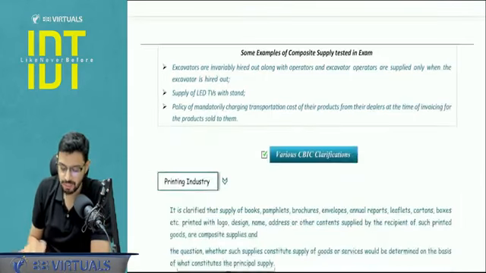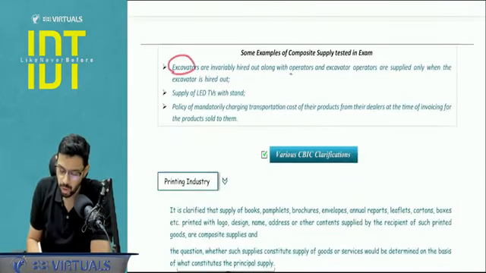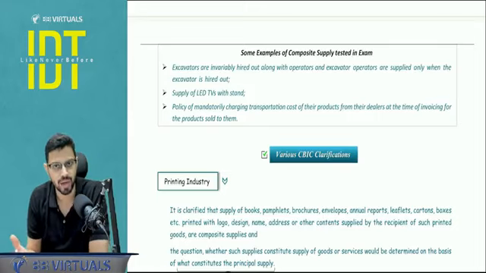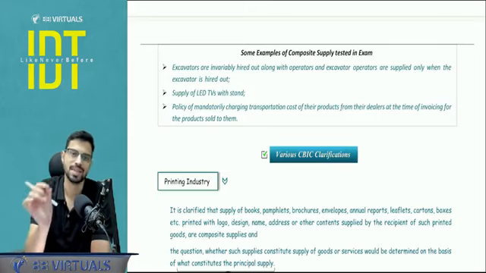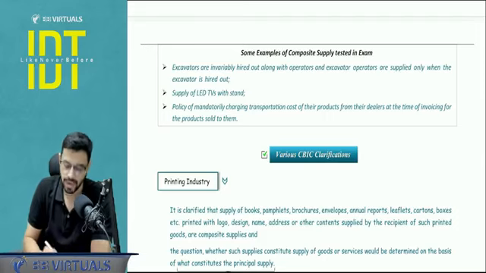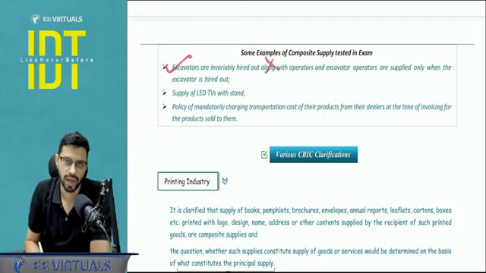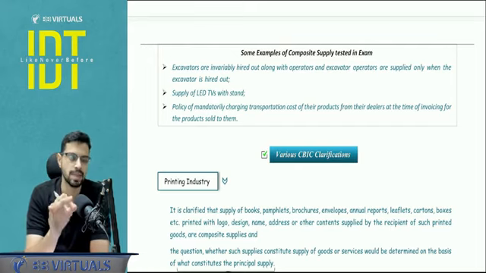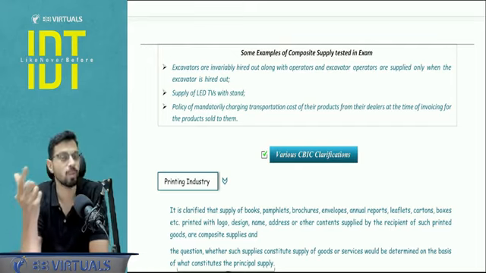I have given 3 examples which have been asked in your exam. Excavators hired out with operators. So there is an excavator, along with that operators are hired out, and operators are not available without excavators, and excavators are not available without operators. They are always hired together. So that is a case of composite supply, where the principal element is excavator hiring, not the operator hiring. So the taxation of composite supply happens as per the taxation of principal supply. What is principal supply? The predominant element.